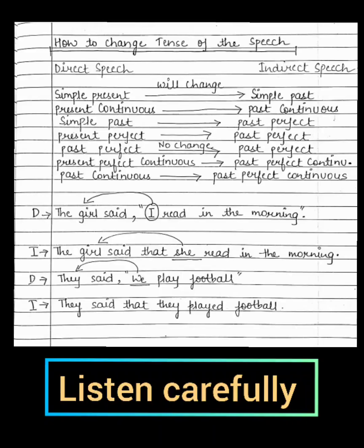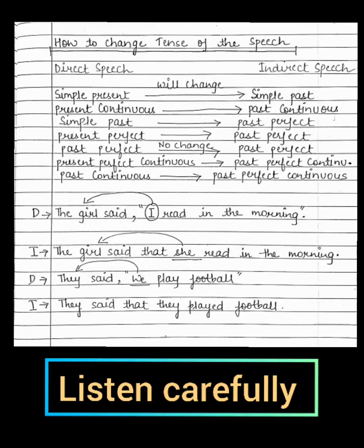So let's see this example. So I have this direct speech. The girl said, I read in the morning. So students, can you see that here the girl said this particular part is known as reporting verb, right? So the one which is separated through comma and with inverted commas, this part is known as reported speech. So reported speech is I read in the morning. So this is my simple present tense, right? So how I can change this?